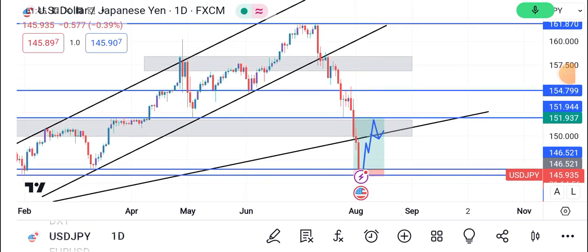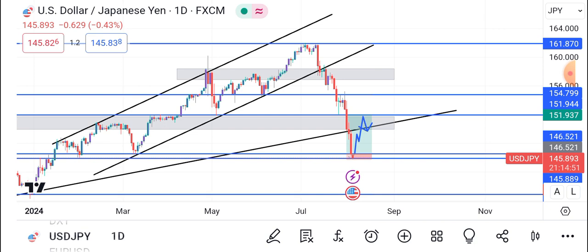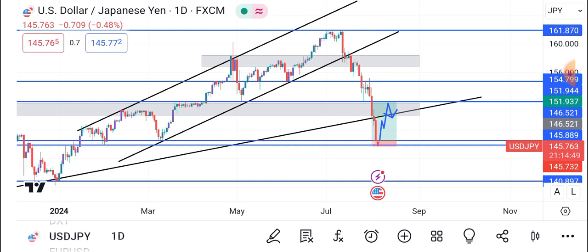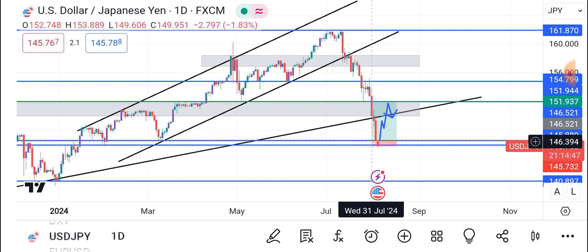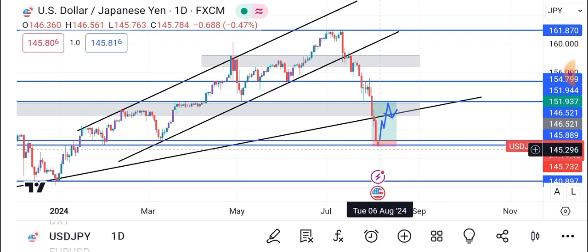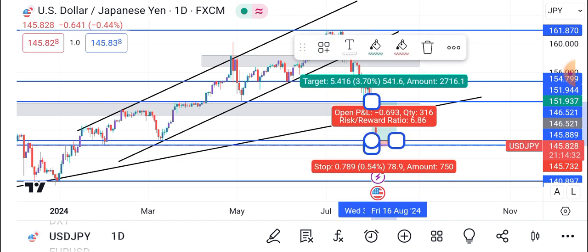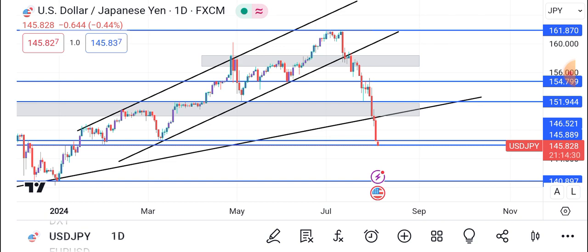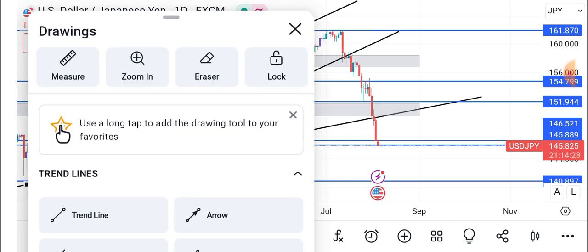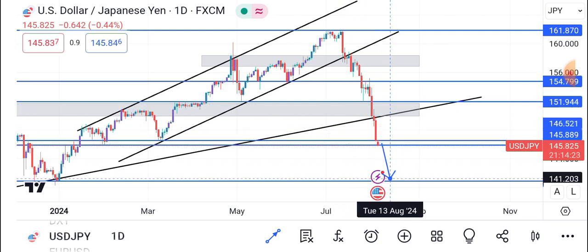Now taking a look at the USDJPY on the daily time frame. Just by seeing the dollar index, I can say that we might get a move to the upside or a move to the downside. But with what I'm seeing on the dollar index, it's already been breaking, guys. So what's going to happen here is that this should be cancelled out, but instead we should get something like this.